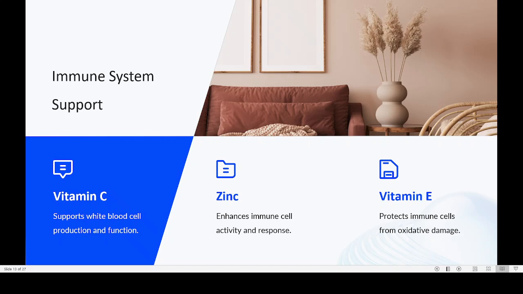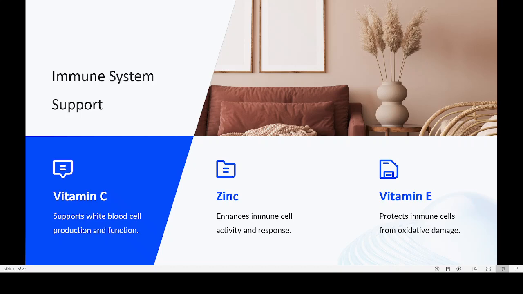So coming to the immune system, vitamin C supports white blood cell production and function. So this is one important function of the immune system. Then coming to zinc. Zinc is also needed by our body for proper immunity. So for immune function, zinc is important. Then vitamin E. Vitamin E protects the immune cells from oxidative damage. So these are the three important ones.